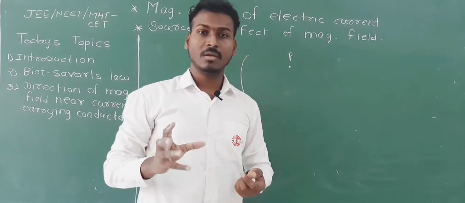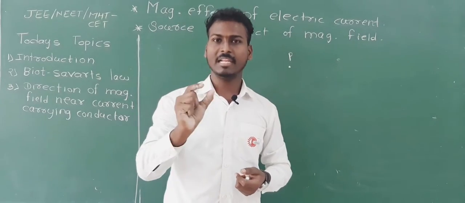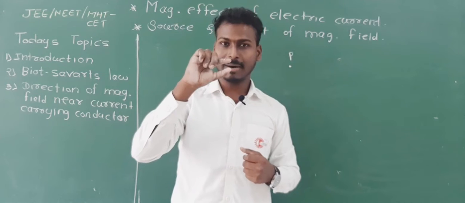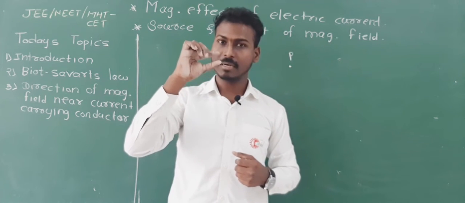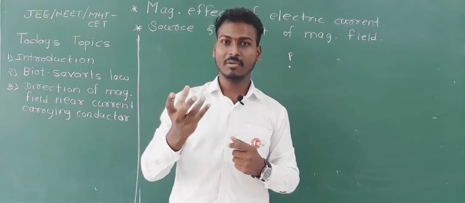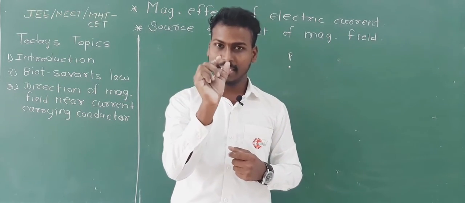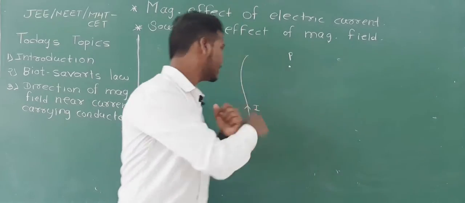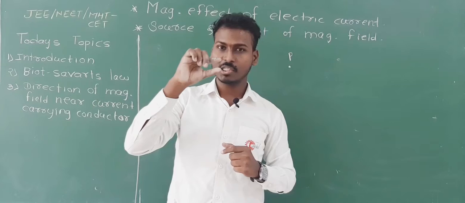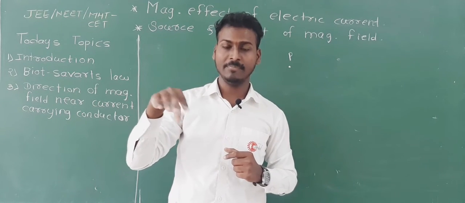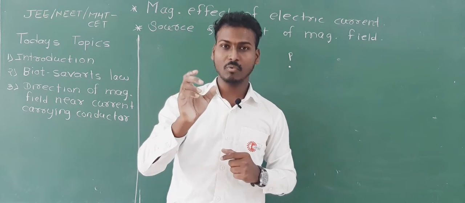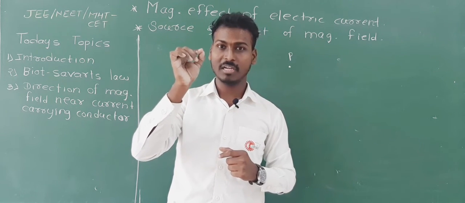So first of all, we will choose one current element. So what is current element? We are going to choose one little part of this conductor, that is nothing but the current element, and this current element is a vector quantity because it involves that small element dl. Dl means this conductor will have length L, so dl means the small part of this L length. So current element will be I dl, that means it involves current and small element dl.